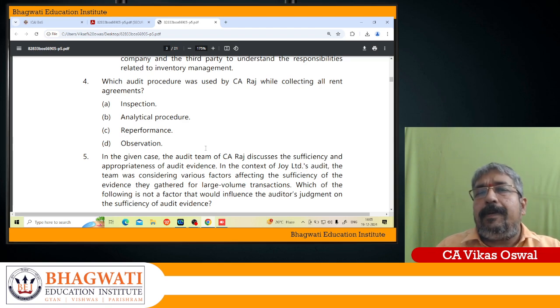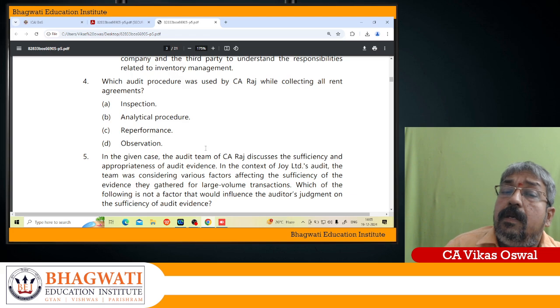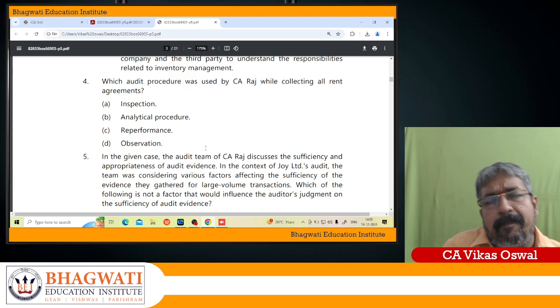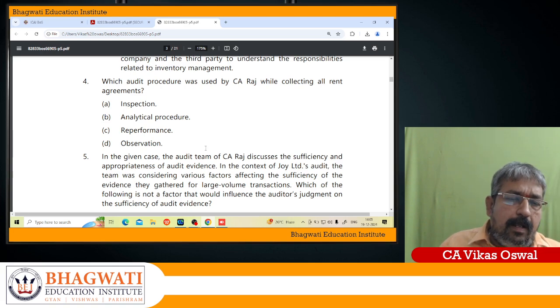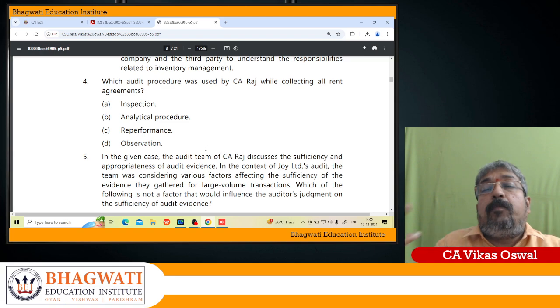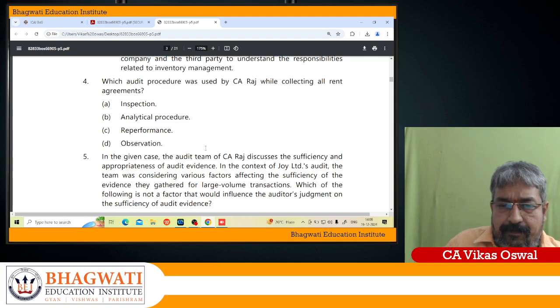Because in inspection, you will inspect the assets, the liabilities, the transaction, the documentary evidence. So this is more of an inspection. Whereas analytical procedure is more of analyzing the transaction. It cannot be done. Re-performance is the auditor's independent execution of the work, so it cannot be done. This is not independent execution of the control which is originally performed by the management. This is also not happening. And it is not an observation. In observation, you look into the procedure followed by the management. That is why it is ruled out. So here inspection is the right answer.